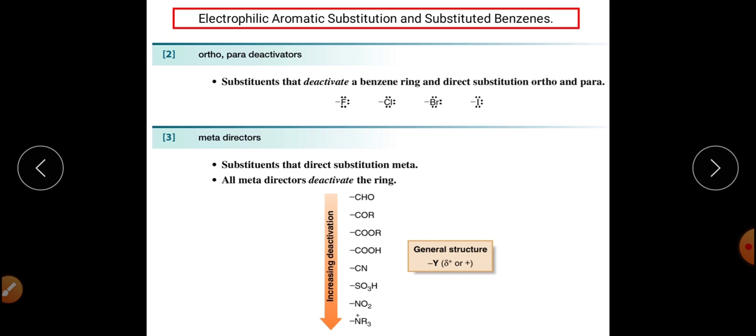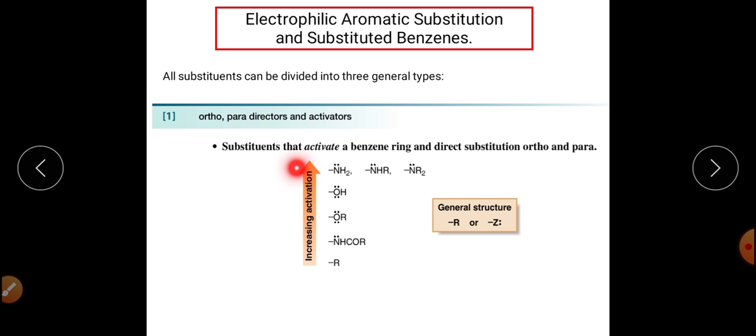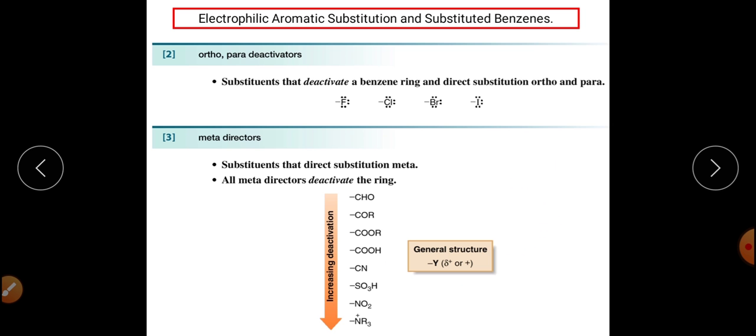I was talking about three categories. So the first category is ortho para directing and activating. These are the groups that come under this category. The second category is ortho para directing but deactivating. And how can they deactivate the ring? Their deactivating nature is because of their electronegativity.